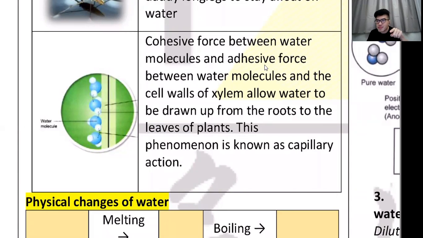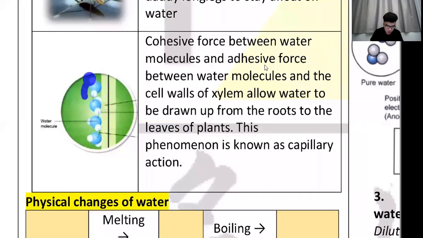So how can xylem go up a plant? Because of cohesive force, sorry. Okay, can you see this is a water? This is another water. They are all holding hands, right? Can you see all these cute water molecules are holding hands? And the holding hand is cohesive force.